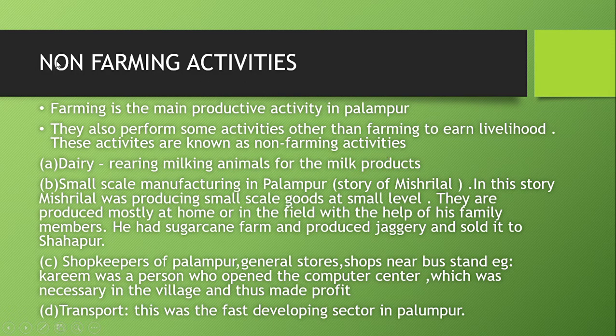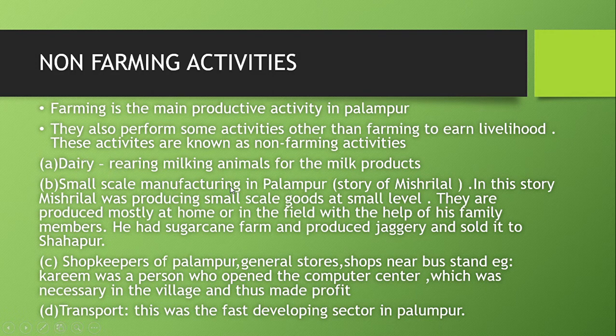Questions can arise: mention the non-farming activities and even the farming methods, that is modern farming method, multiple and mixed cropping, all these you have to write. Then non-farming activities: dairy, that is rearing milking animals for milk products, dairy products as we say. This is a very profitable activity.